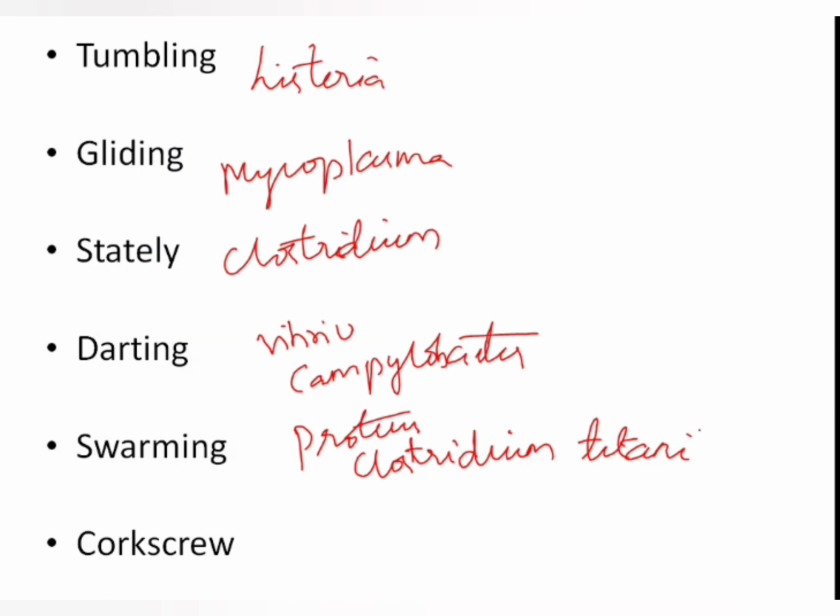Corkscrew motility, which you also call lashing motility or flexion extension motility, is by spirochetes, which is commonly asked. So this is also an area of MCQ. They may ask which of the following bacteria shows swarming motility, or corkscrew motility. So MCQs can be asked from this area also.